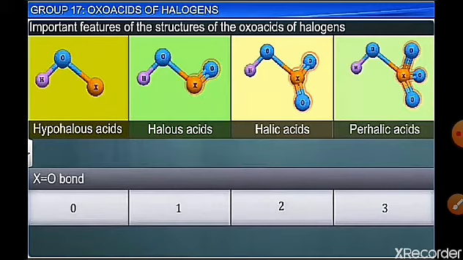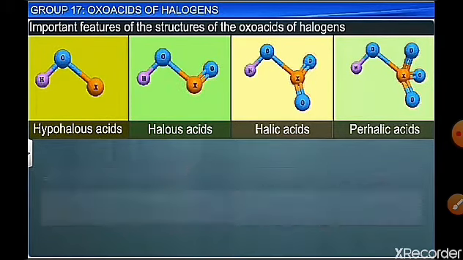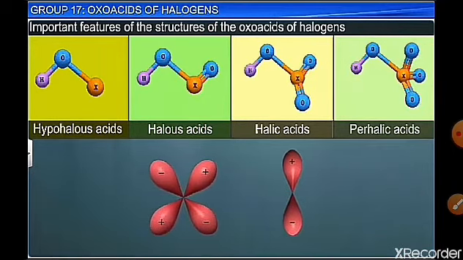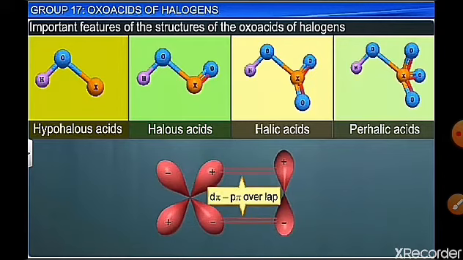And then the number of X double bond O: in hypohalous, no bond; in halous 1, halic 2, perhalic 3. The double bond is formed by the overlap of the d orbital of halogen with p orbital of oxygen forming lateral overlapping, resulting in formation of pi bond.